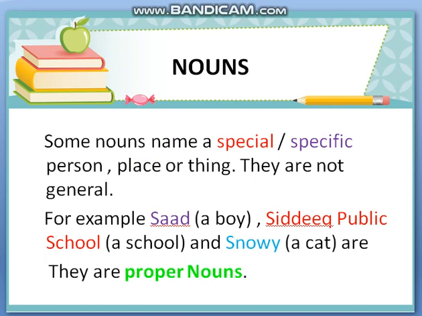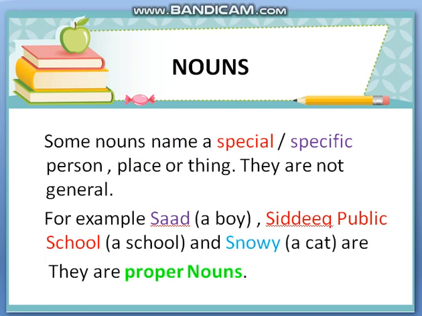So school is a common noun and Siddiq Public School is a particular or specific name because it's one and only. And then Snowy. If you have a cat and you name it Snowy, now Snowy becomes a proper noun because it names this specific or special pet cat of yours. So proper nouns name special or specific persons, places or things.